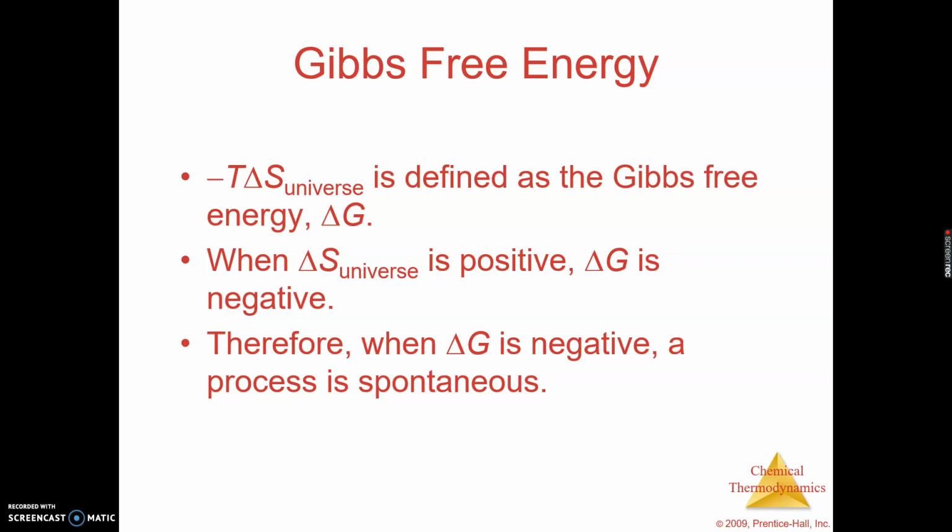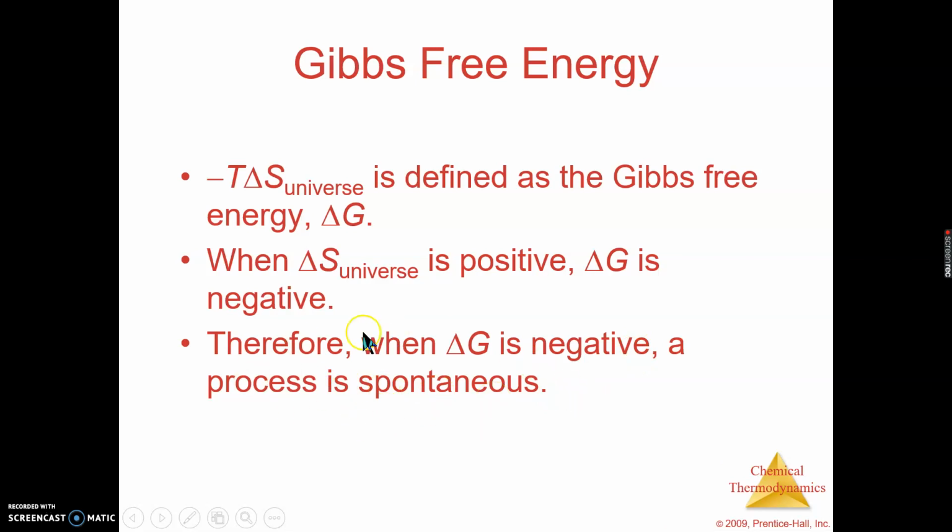So when I look here, negative T delta S of the universe is Gibbs free energy. So let's introduce one more variable, delta G. Delta G is Gibbs free energy, which we will talk about at a later date, probably tomorrow. So when delta S of the universe is positive, delta G is negative. Look here, this is the term. If this is a positive value, which means positive delta S for the universe is spontaneous, then this overall term is a negative times a positive, which would be a negative value. Therefore, when delta G is negative, a process is spontaneous.